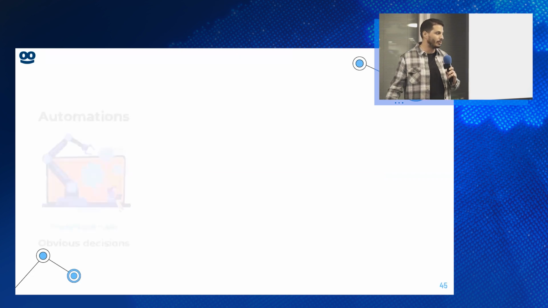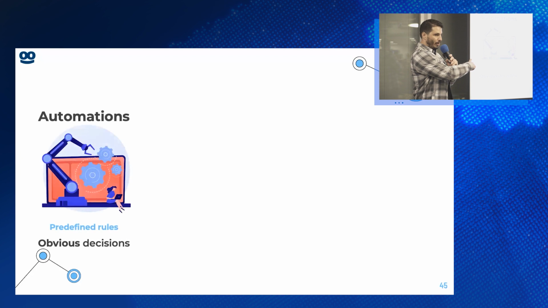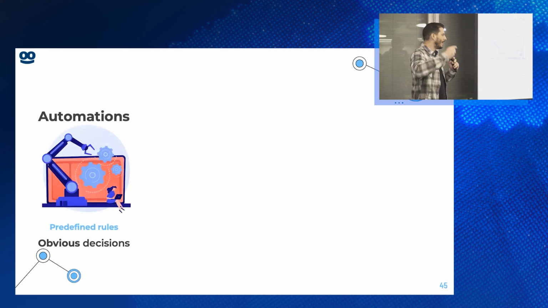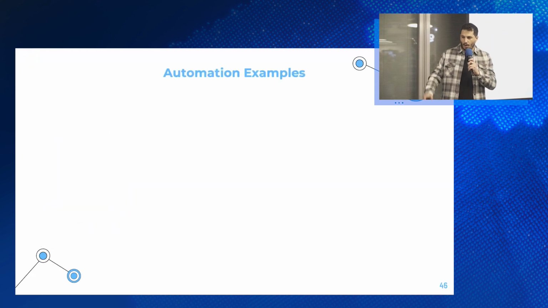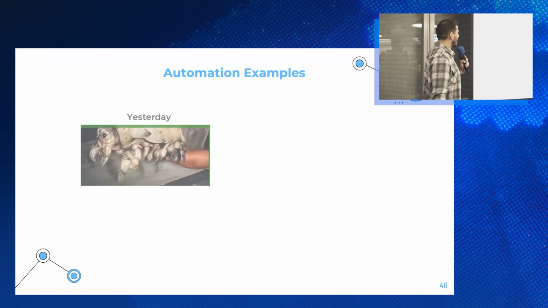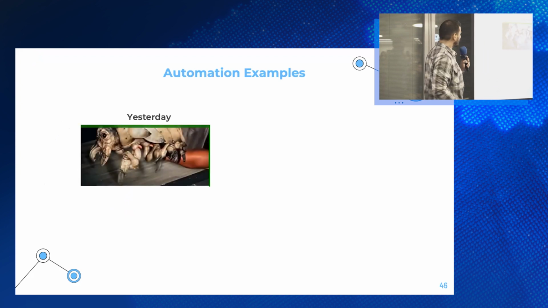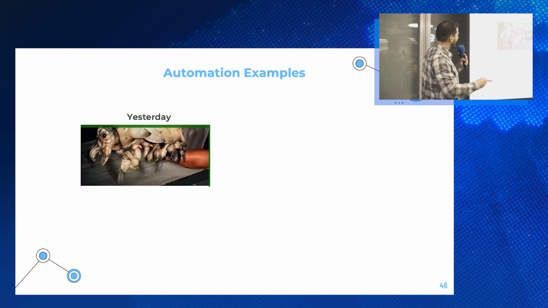So the first precaution, first line of defense, is automation. Predefined rules that are basically good for straightforward, obvious decisions that you don't have to think about. One example for it, let's say we got this image. This is a photoshopped animal, I think a combination of a few different animals. Let's call him Philip, okay?